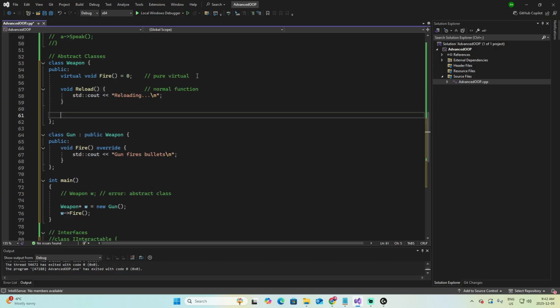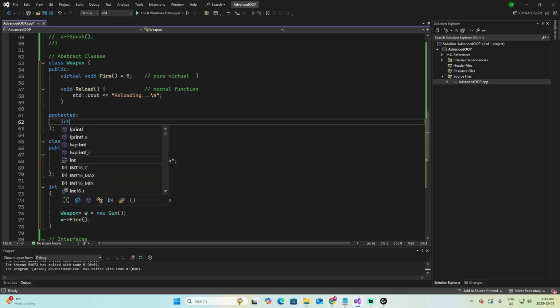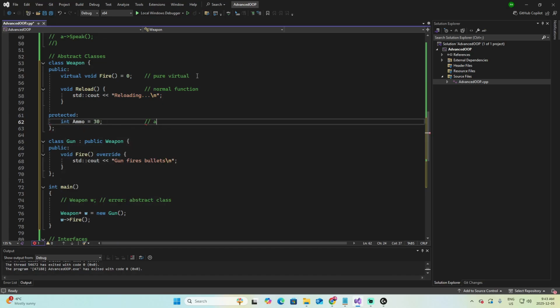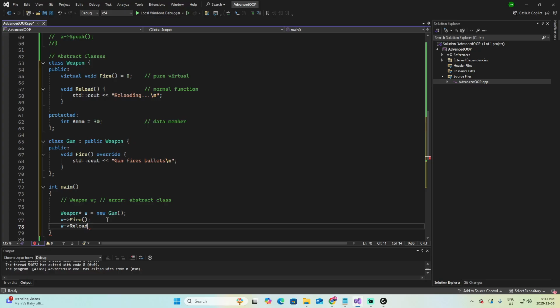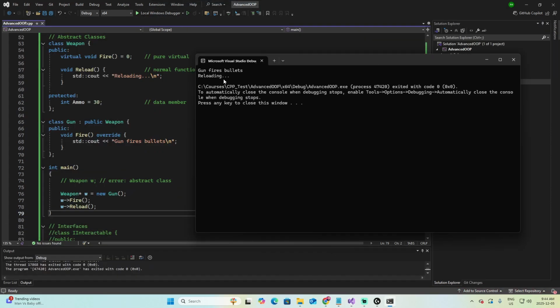You can have also a protected section, for example, where we add the ammo, which is a data member. And then, for example, I can call w reload. And it is not a conflict because the reload section is a normal function. If we play it, here we got gun fires bullets, and reloading.